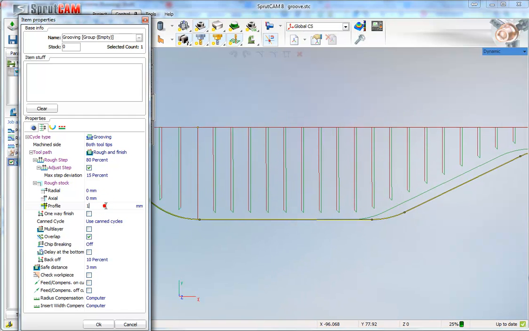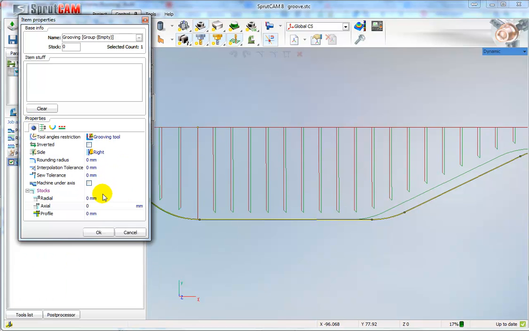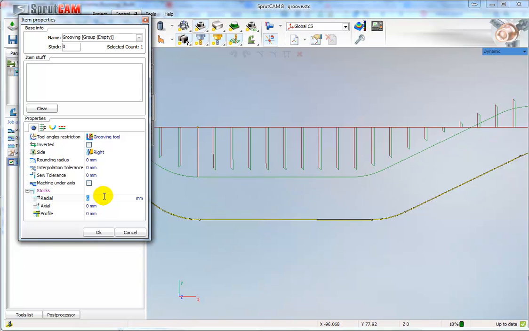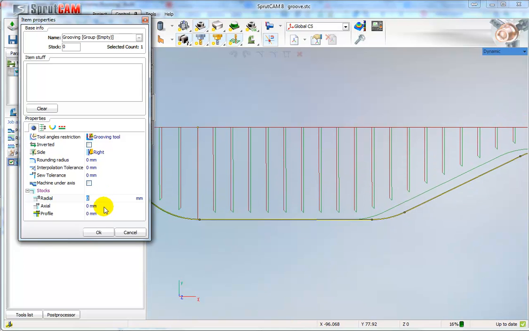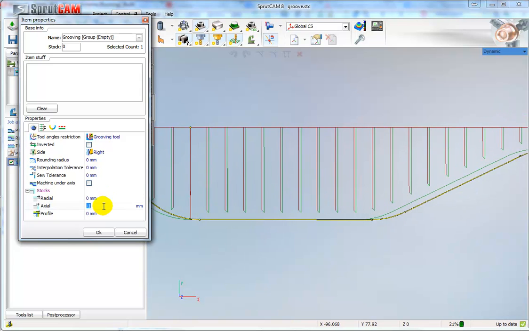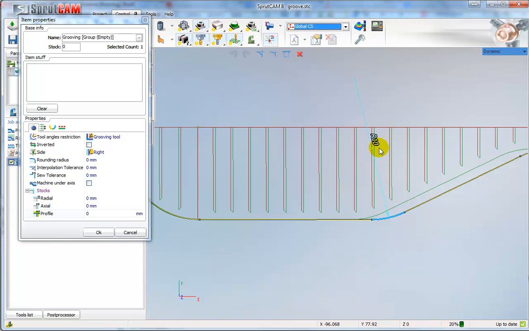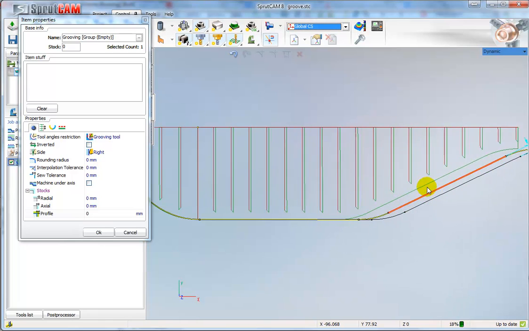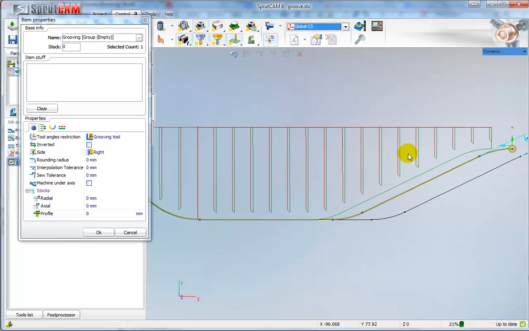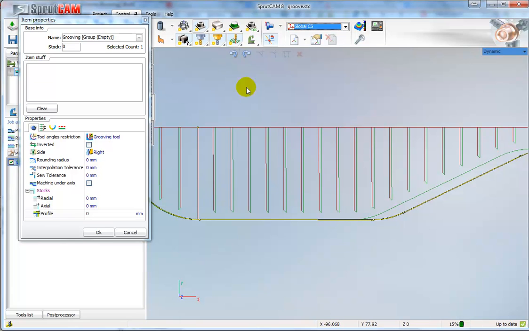We can change any stock value. We can change, for example, radial stock or axial stock and so on, or profile stock. We can edit profile, for example. We can take and drag the source profile. We can undo the changes.